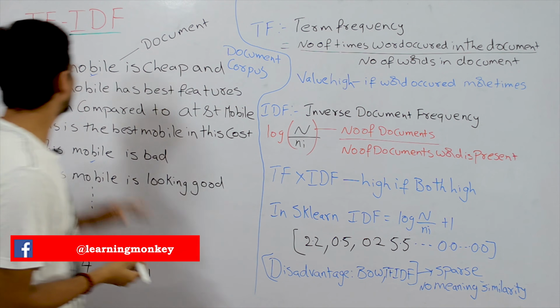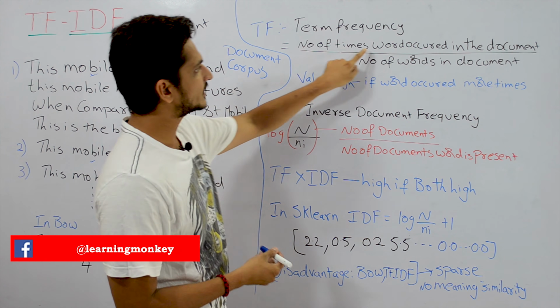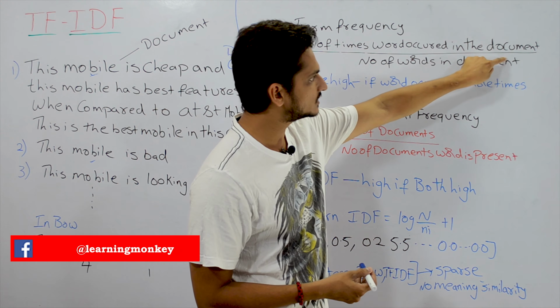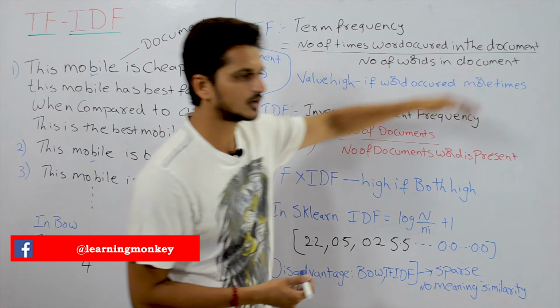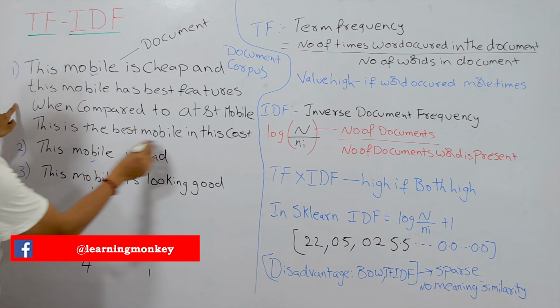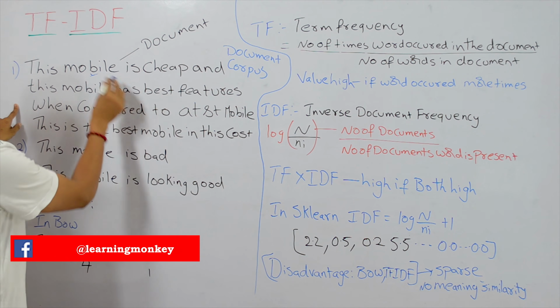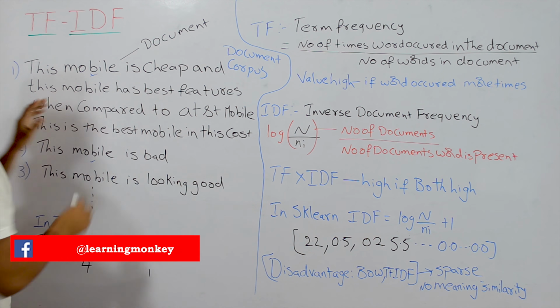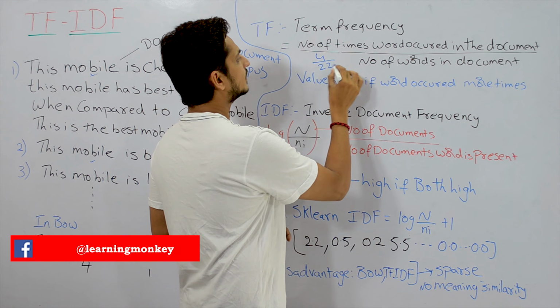Term frequency means take a feedback, take a word in that feedback, and count the number of times the word occurred in this document divided by the number of words in the document. There are a total of 22 words in this document. In these 22 words, how many times did the word mobile occur? 4 times. So what's the value of mobile?